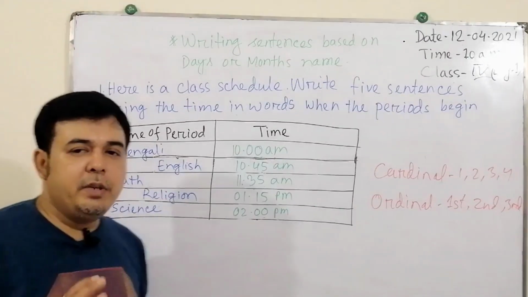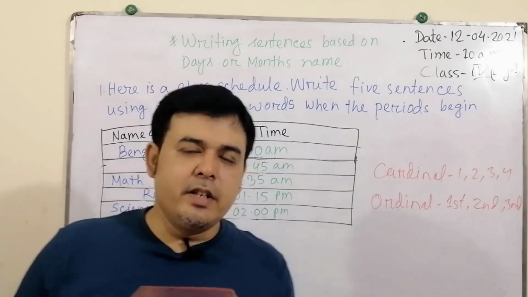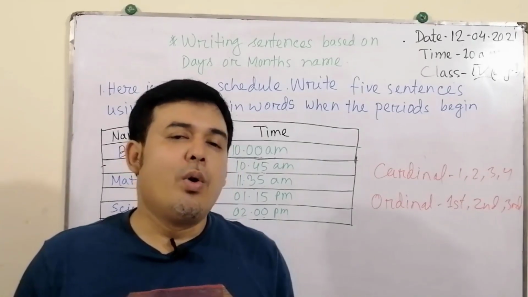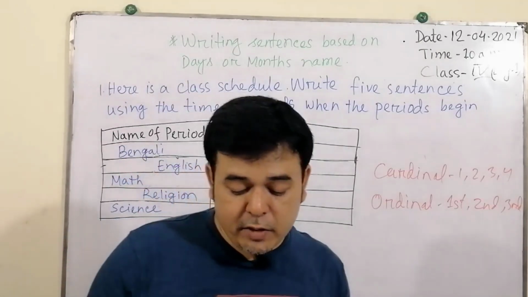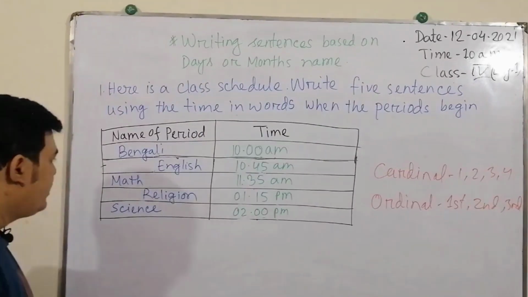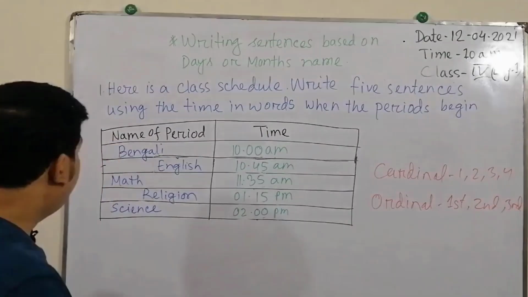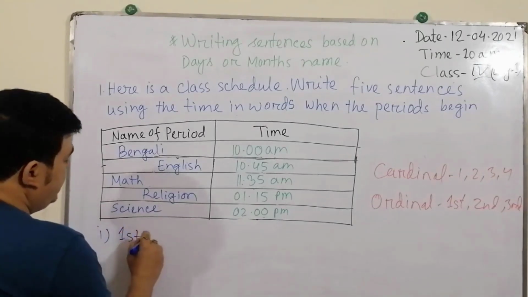Clear? So it depends. Remember, this is a very easy question pattern, but if you make just a slight mistake, your whole answer can be spoiled. So you have to be very careful. So look here. First, how can we write the answer? Then Bengali. You can write: first period